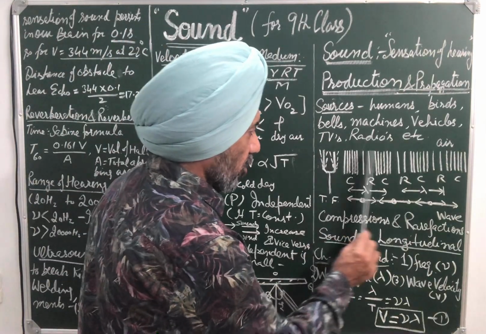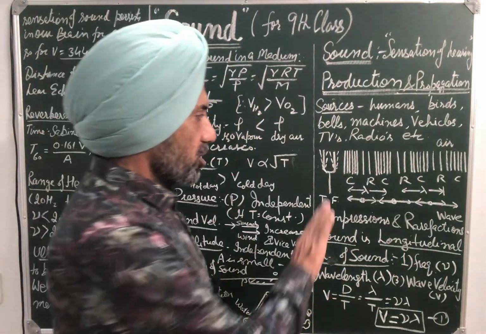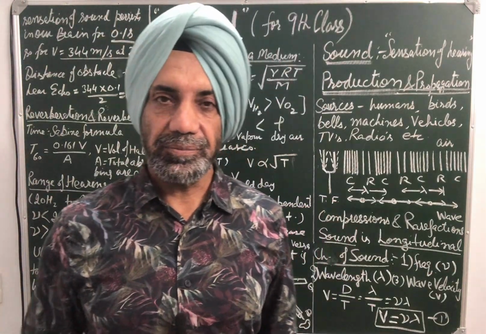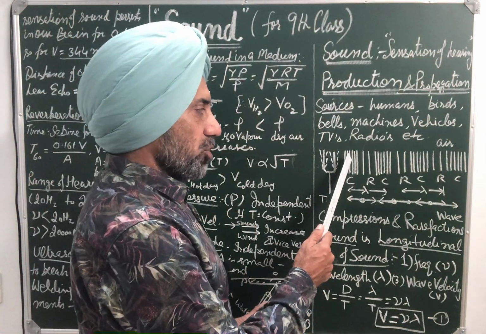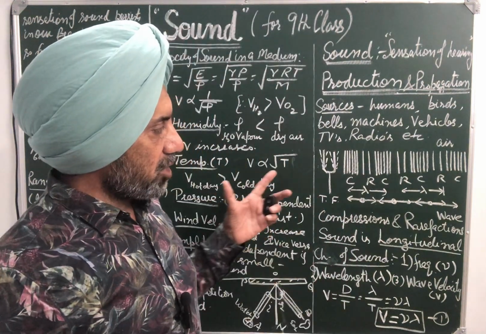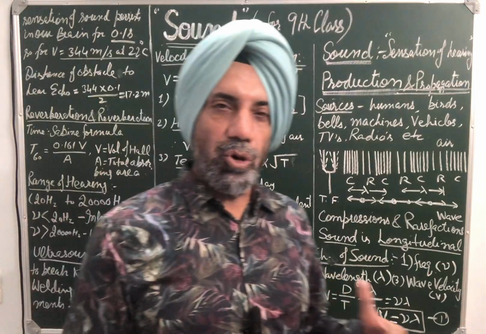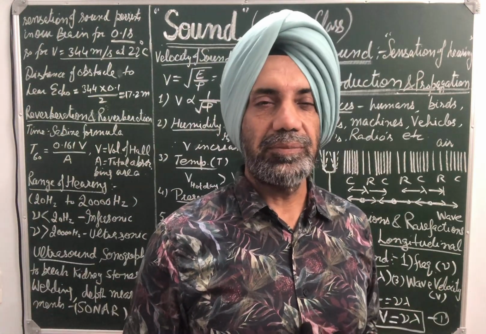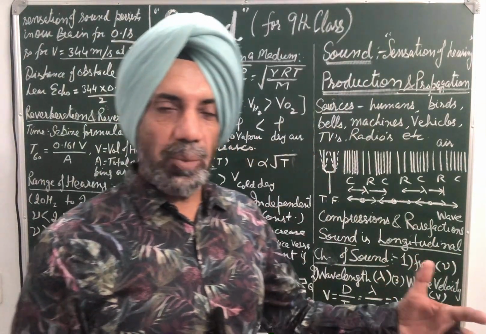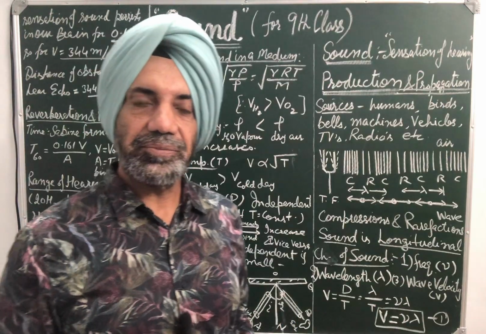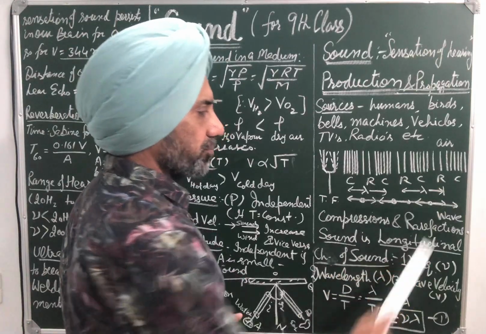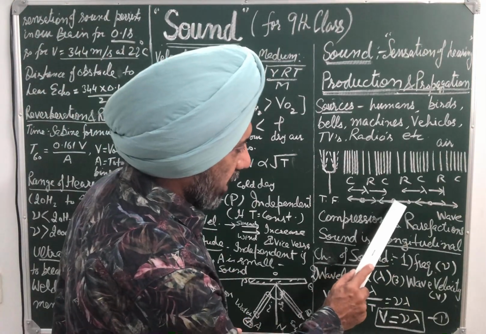Now when this tuning fork vibrates, surrounding air particles get disturbed. They also start vibrating. Suppose this particle is disturbed, the next particle is also disturbed. In other words, this vibrating tuning fork forces the surrounding particles to vibrate about their mean positions. So why do they return to their mean positions? Because of the property of inertia and elasticity. So each and every particle starts vibrating about its mean position, and energy is handed over from particle to particle.